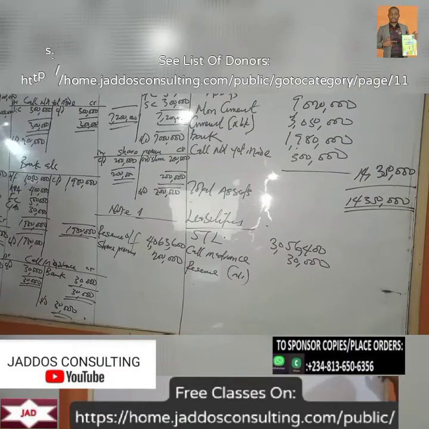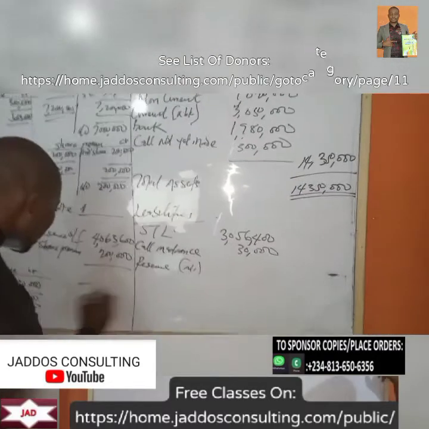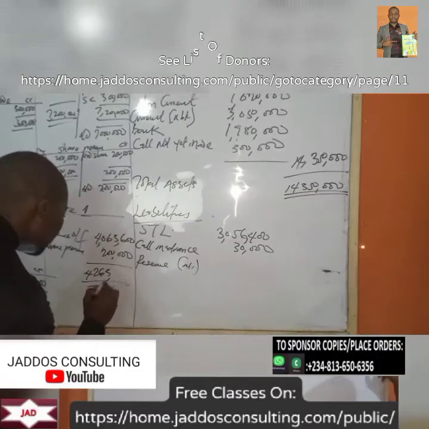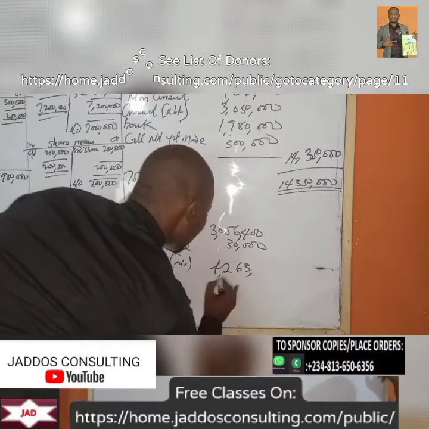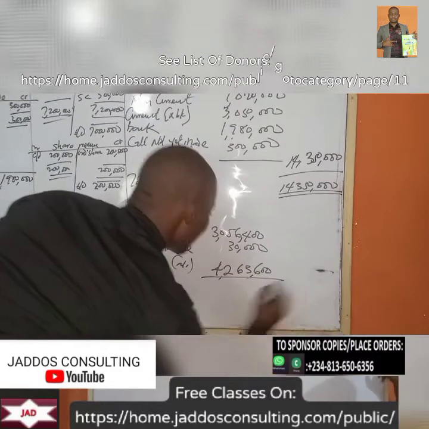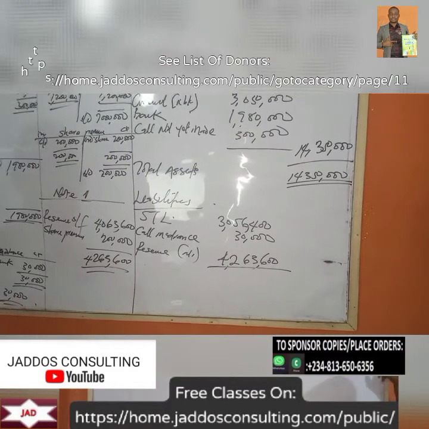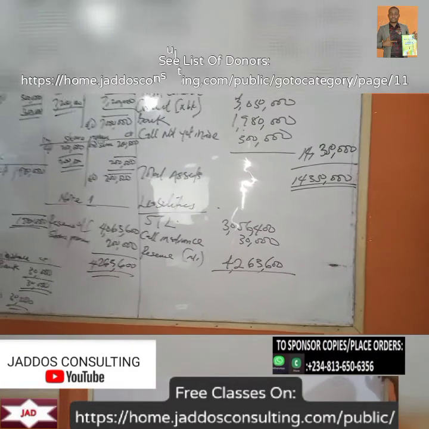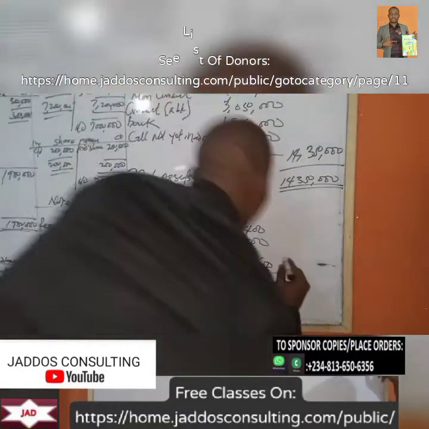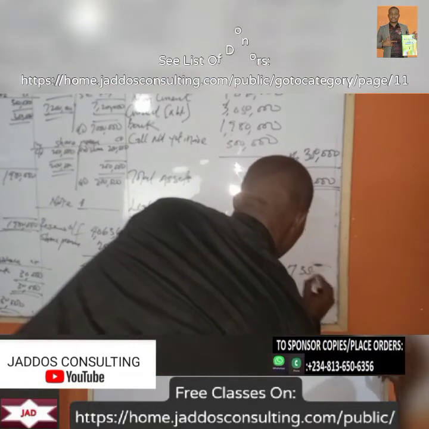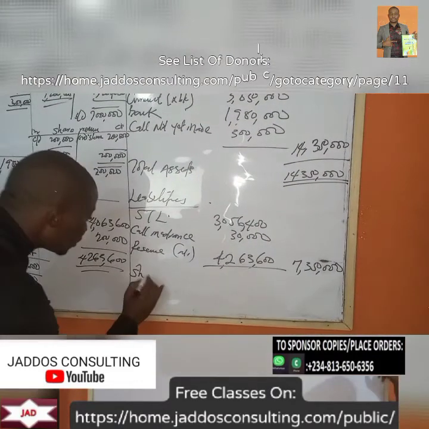So 4,063,600 plus 200,000 is 4,263,600. So we have 4,263,600 plus 3,056,400 plus 30,000. I have 7,350,000. What do we have now?